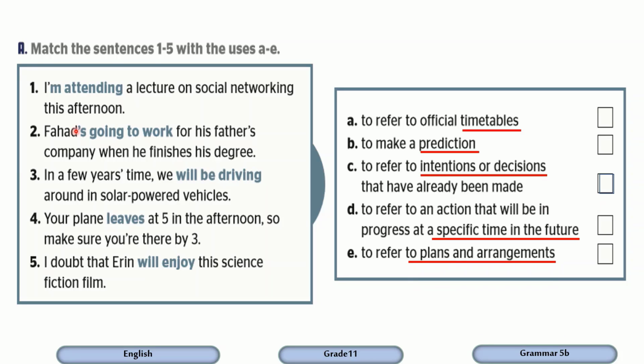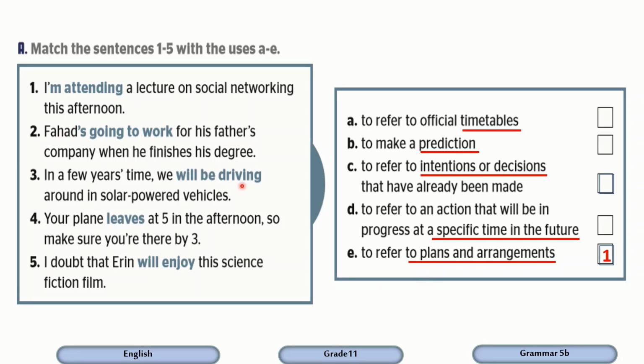Number 1, I'm attending a lecture on social networking this afternoon. So what do you think? I'm attending a lecture. As you can see here, we refer to the future. I'm attending a lecture, but here it's very good, a plan.